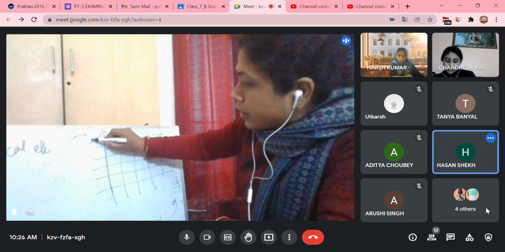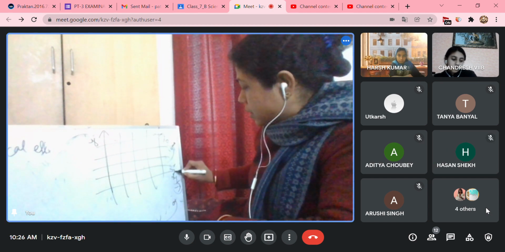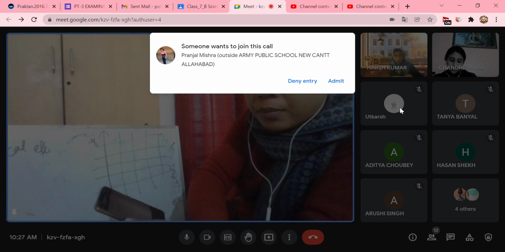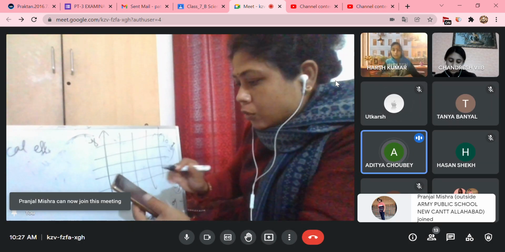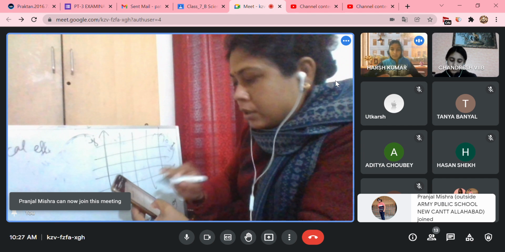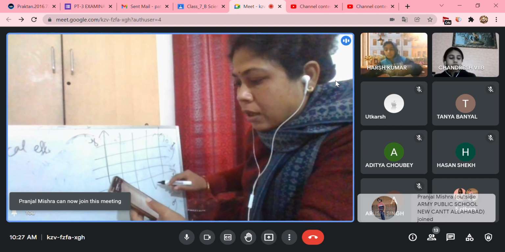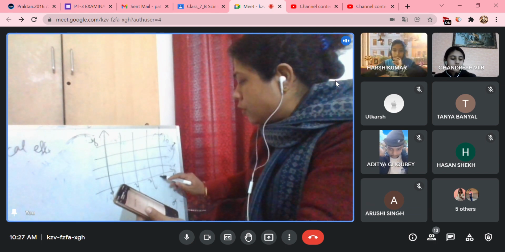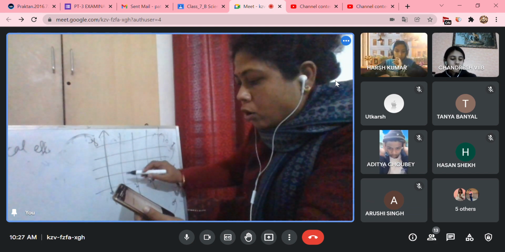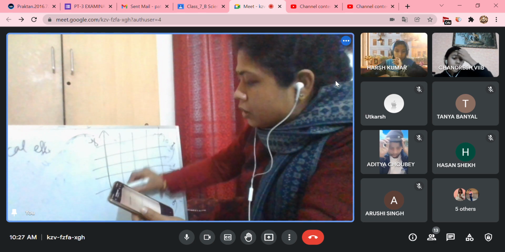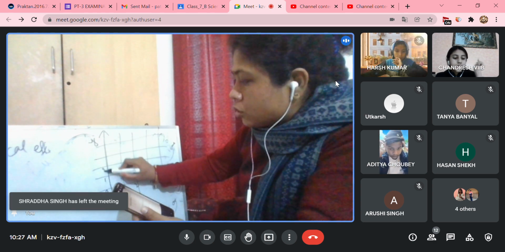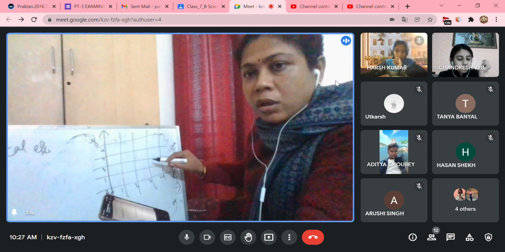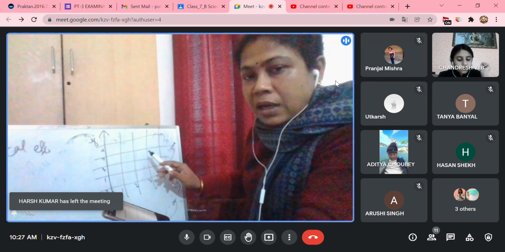So here we are going to plot. Are you able to plot? Along time, 0 1 2 3 4 5, like this you are going to plot, and along distance the same, 0 1 2 3 4. Just make a checkboard and then draw the graph in that space given, like we have made.